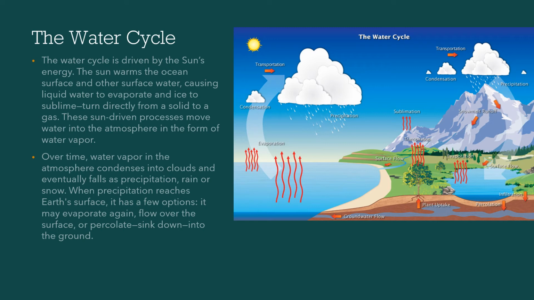Over time, water vapor in the atmosphere condenses into clouds and eventually falls as precipitation, rain, or snow. When precipitation reaches the Earth's surface, it has a few options. It may evaporate again, flow over the surface, or percolate, sink down into the ground.